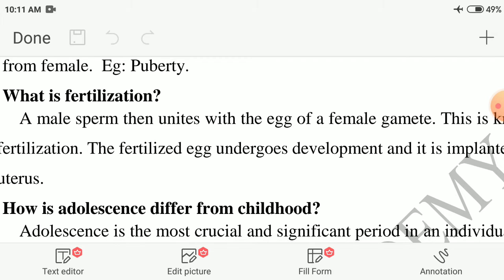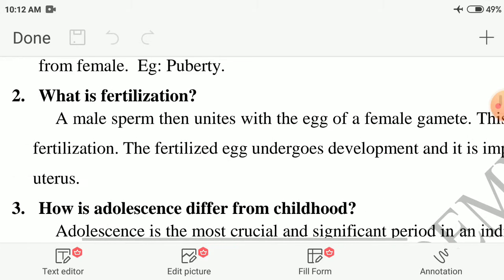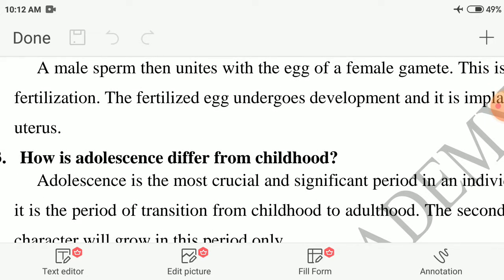A male sperm, that means the male reproductive cell, unites with the female egg. That process is called fertilization. The fertilized egg undergoes development and it is implanted in the uterus. Where is it implanted? In the uterus. Third question, how is adolescence different from childhood?